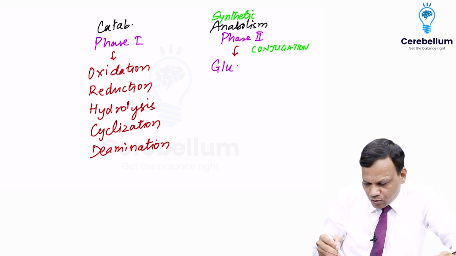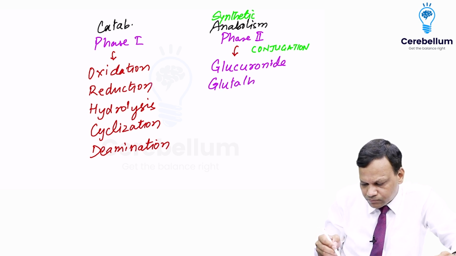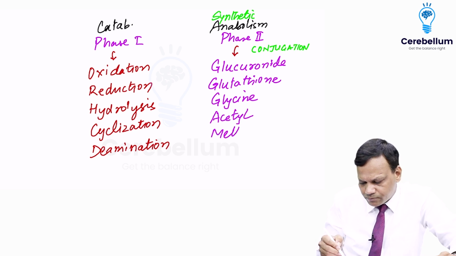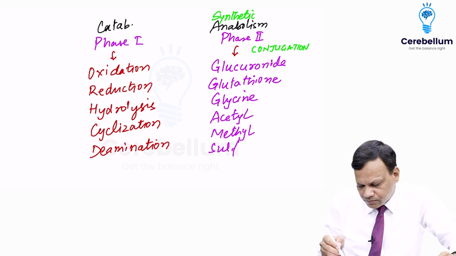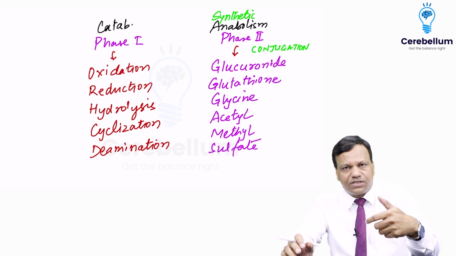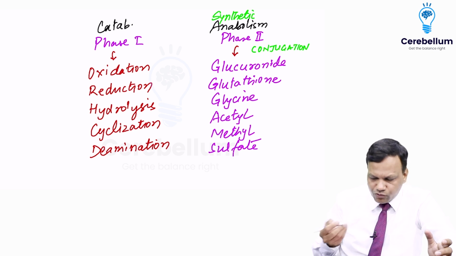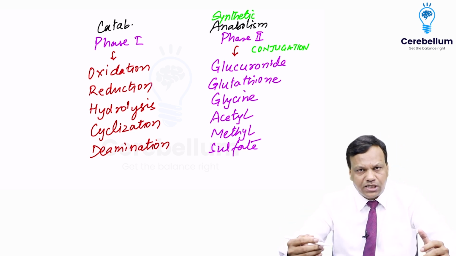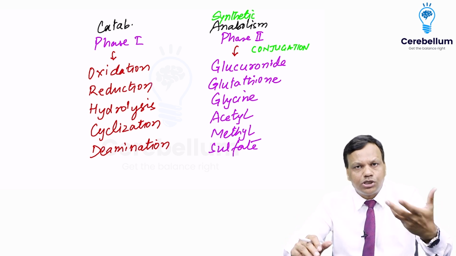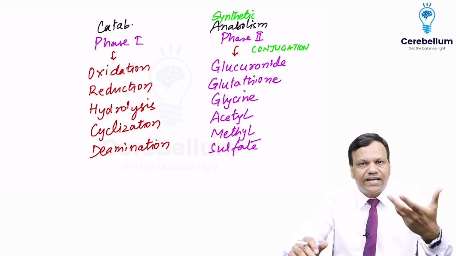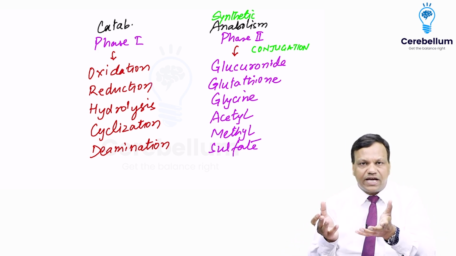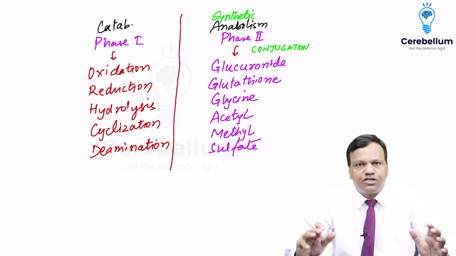We can attach a glucuronide group, glutathione group, glycine group, acetyl group, methyl group, or sulfate group. So whenever we attach something, it is phase 2. Whenever we break something, it is phase 1. So from the name itself, you can remember, like glucuronide conjugation or glucuronidation, glutathione conjugation, acetyl conjugation or acetylation. So from the name, you can identify it as a phase 2 reaction. Okay. So phase 1 are catabolic, phase 2 are anabolic.